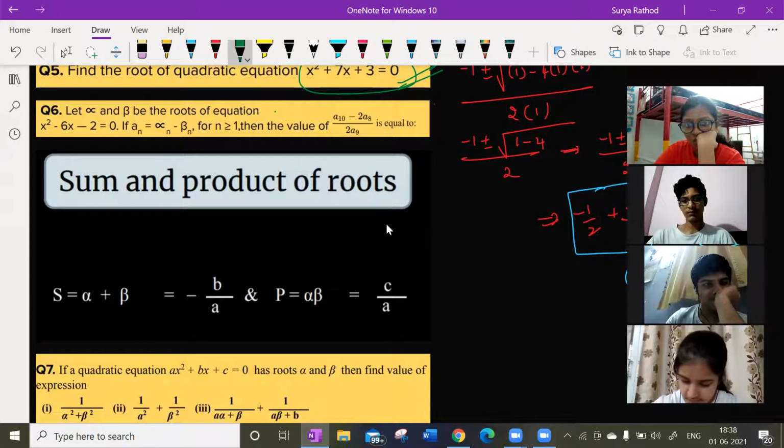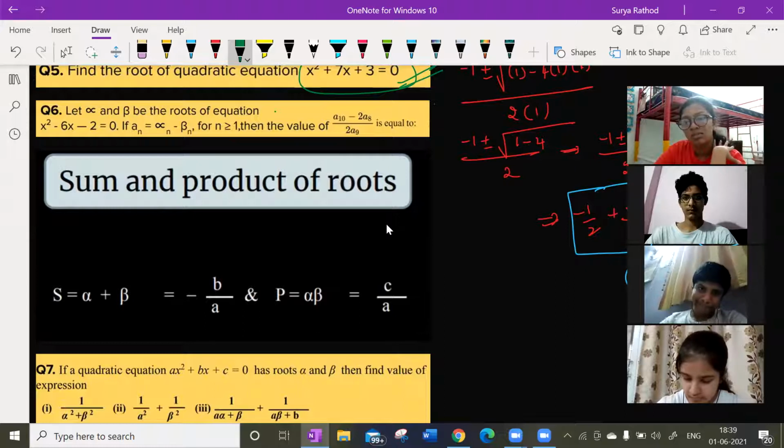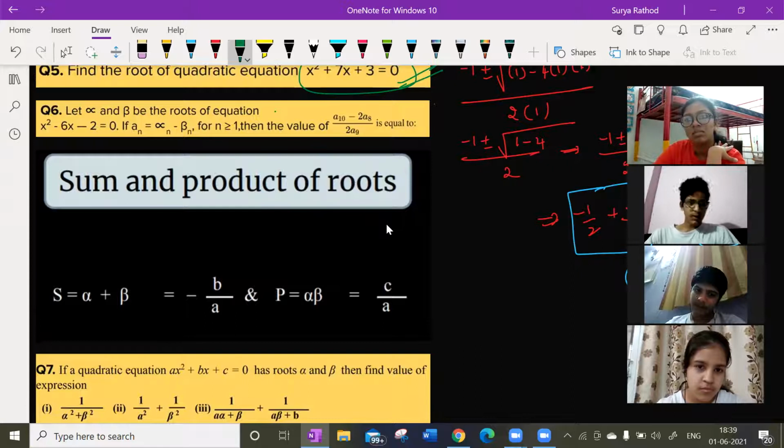An is equal to alpha n minus beta n given, right? So he is asking us to find A10, A8, A9. So A10 can be what now? Alpha 10 minus beta 10, right? A8 can be alpha 8 minus beta 8. A9 can be alpha 9 minus beta 9, right? Make it fast now.